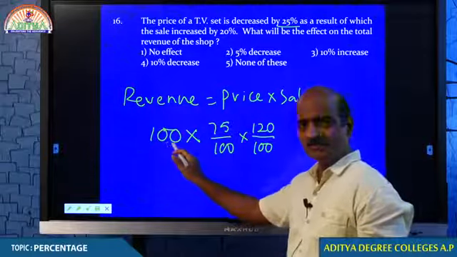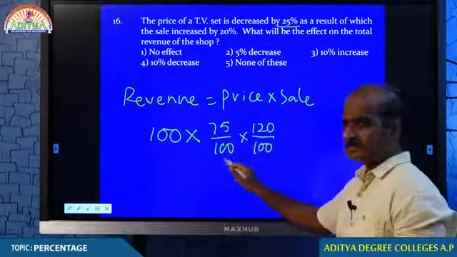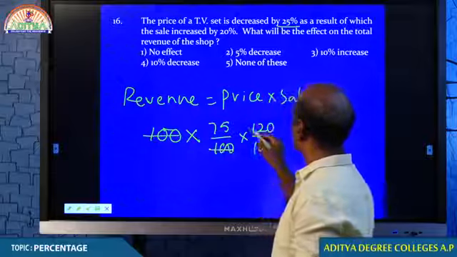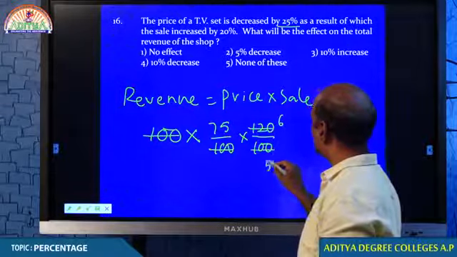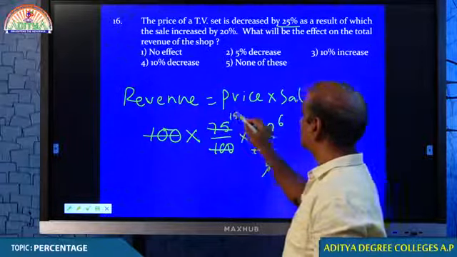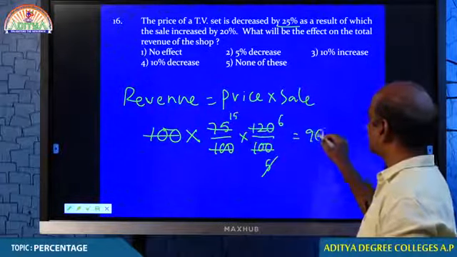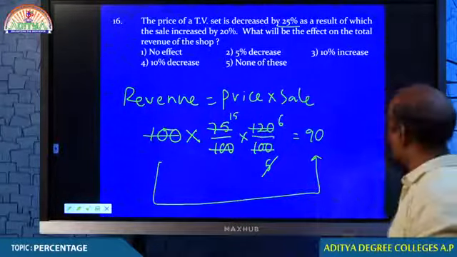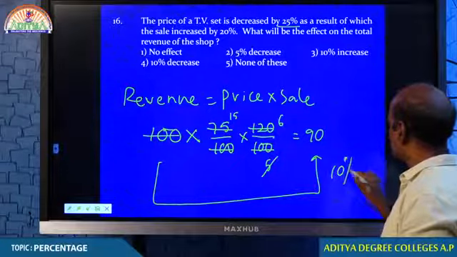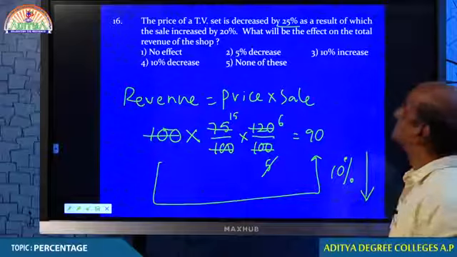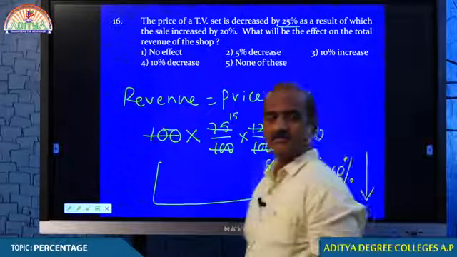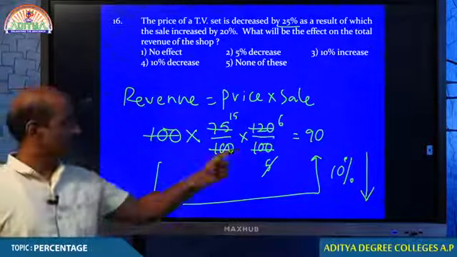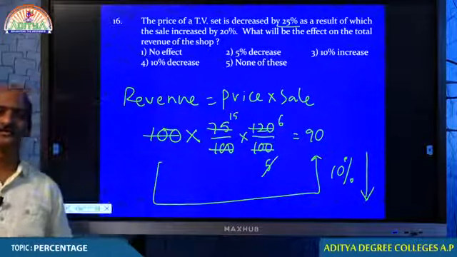This is the original revenue. This is the effect of the price. This is the effect of the sale. Let me check how much we are left with. 5 cancels for 15, and 15 into 6 is 90. Students, the revenue which we thought of as 100 becomes 90. But you observe, revenue decreases by 10%. We thought of revenue as 100, but it comes down to 90 after two such operations.